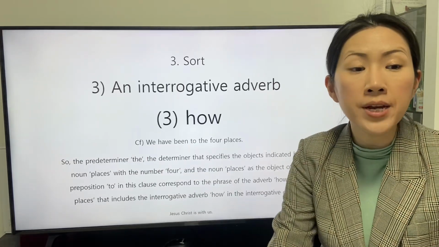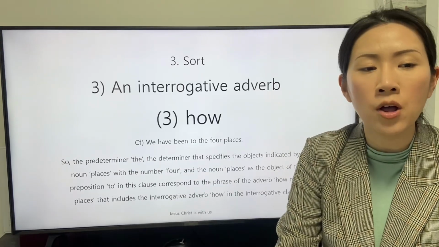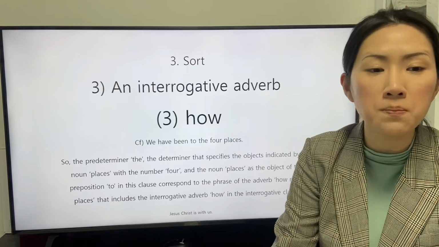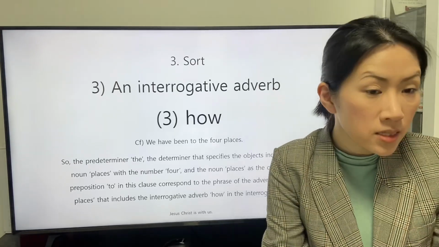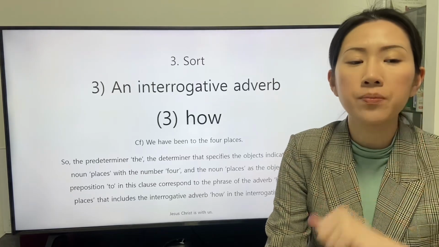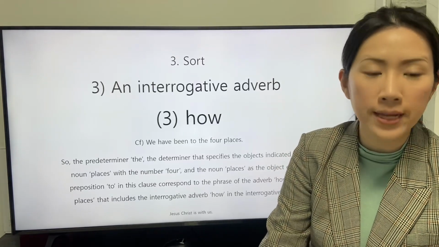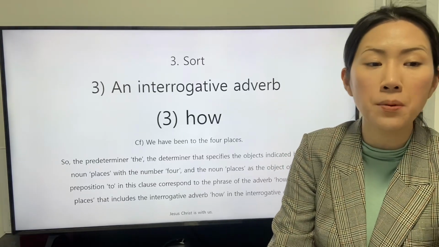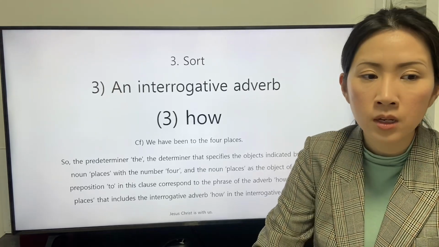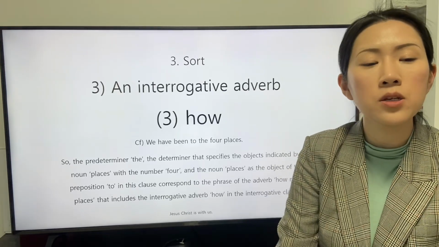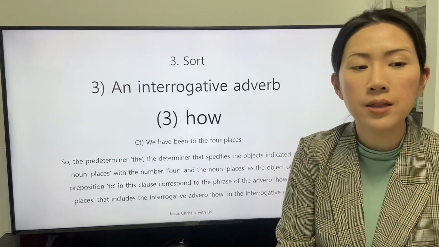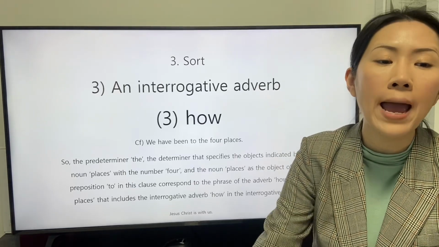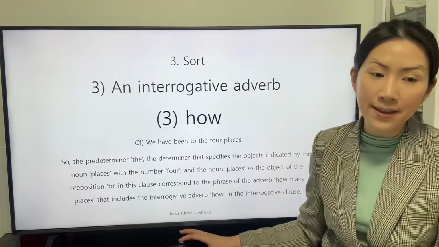So, the predeterminer, the determiner that specifies the object indicated by the noun places with the number 4, and the noun places as the object of the preposition to in this clause correspond to the phrase of the adverb how many places. That includes the interrogative adverb how in the interrogative clause.